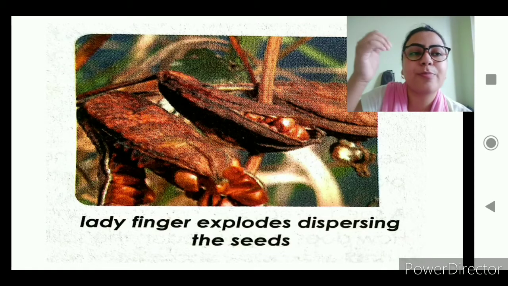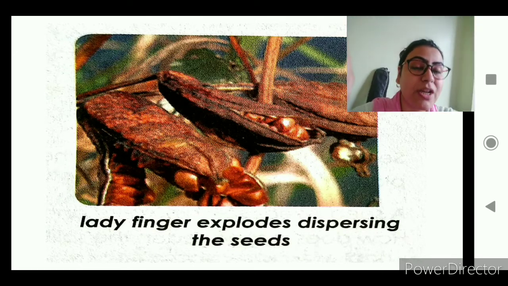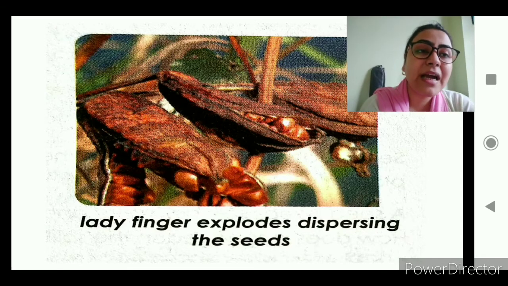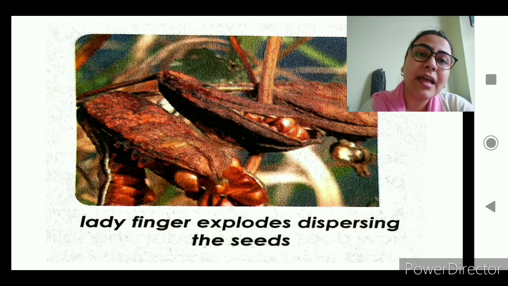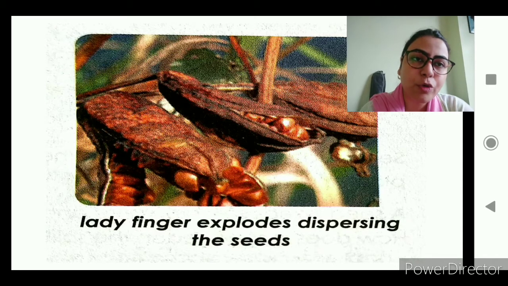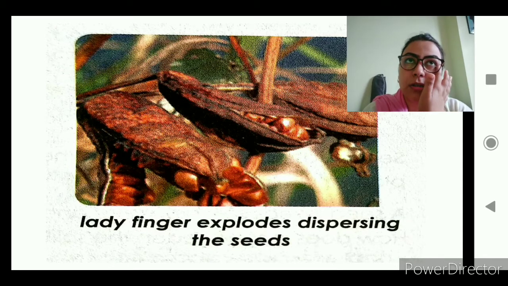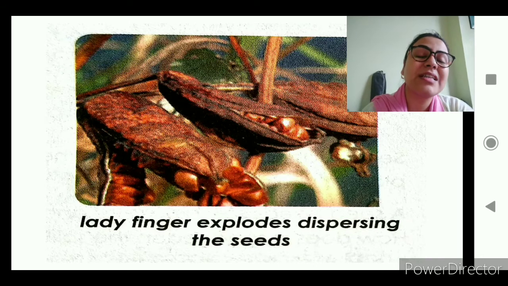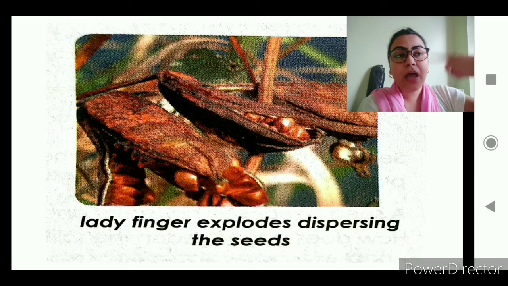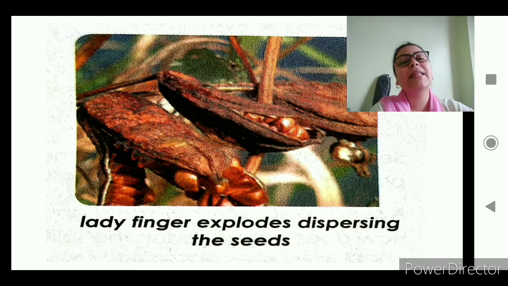And the last one is explosion. Now what is this explosion? Explosion is nothing but when the fruit becomes extremely ripe and dry, then the fruit explodes. It explodes and opens, and then the seeds come out of the fruit. When they drop from the fruit, obviously they are not square or something like that. I'm sure you all must have noticed that most of the seeds are round. So since they are round, they keep on rolling, and they go away.